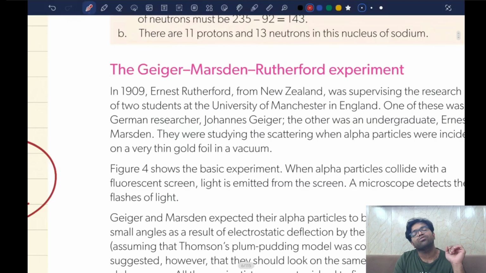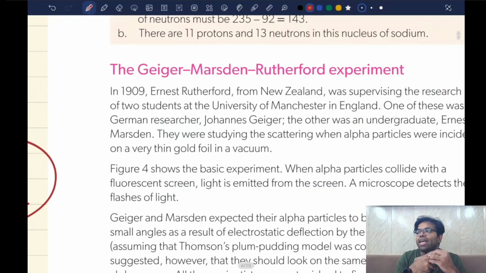A few of the alpha particles would pass through the gold foil, and the majority would bounce back. It's like throwing a ball at a wall with a couple of holes. Most of the throws, the ball will come back. But sometimes, if you're lucky enough, the ball would go through the hole. Right? That's what they actually thought.